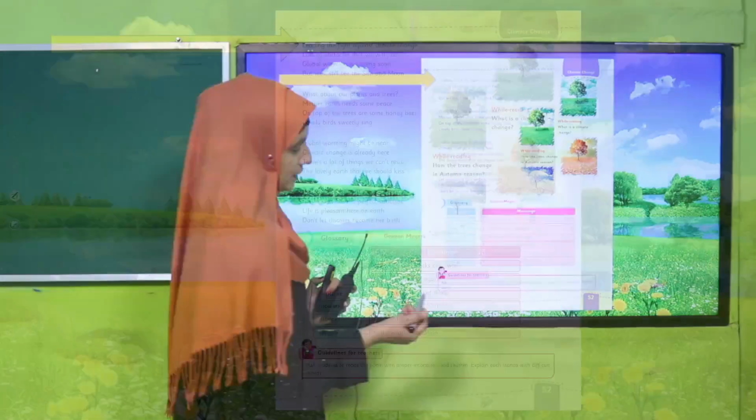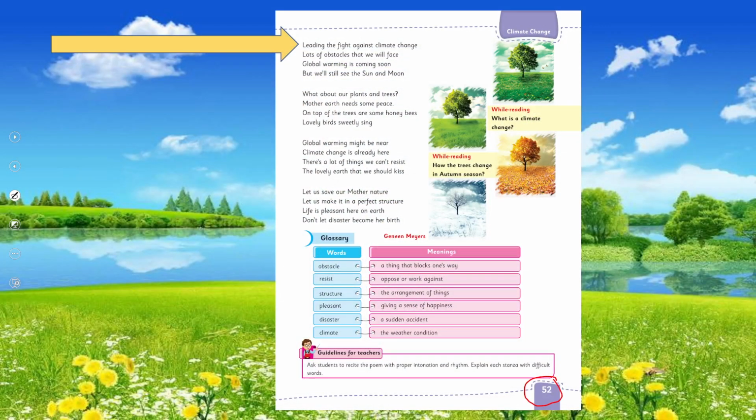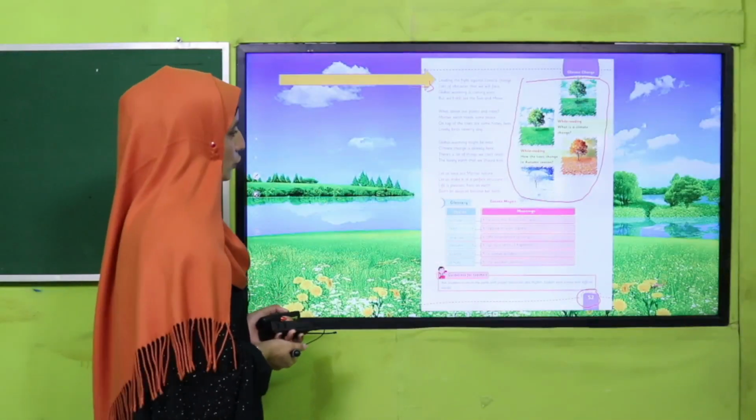Now open your book, my dear students, page number 52, and we are going to start our reading from our first stanza. This is a poem. These pictures I have shown you. Have you opened? Good. So now we are going to start.